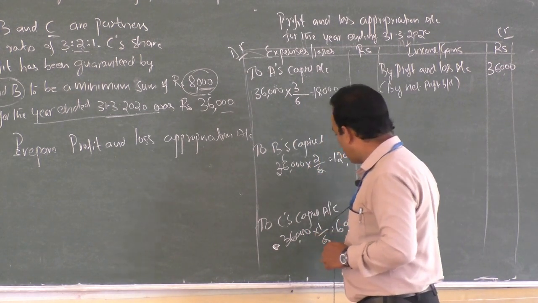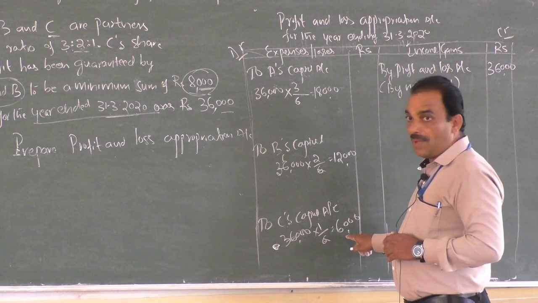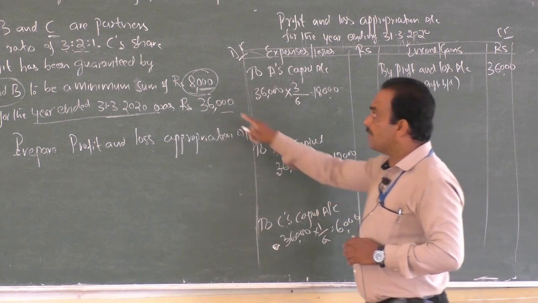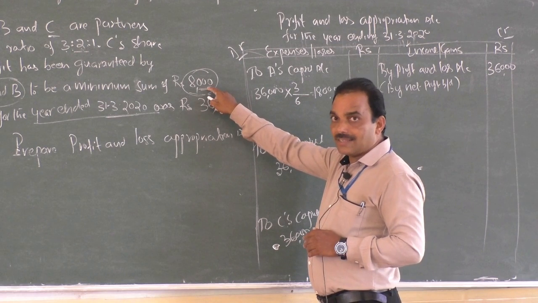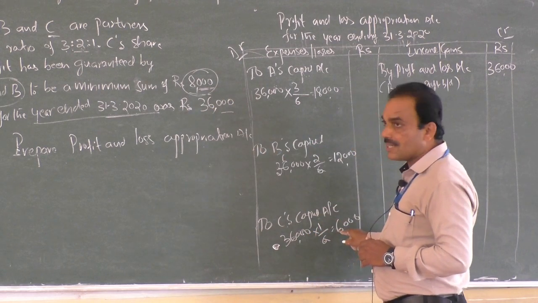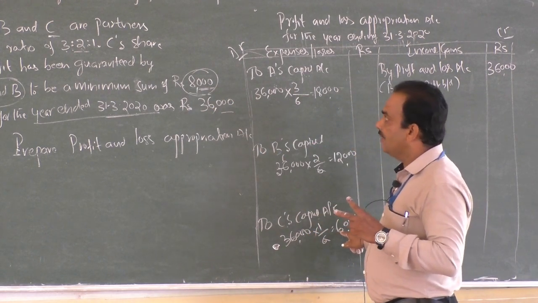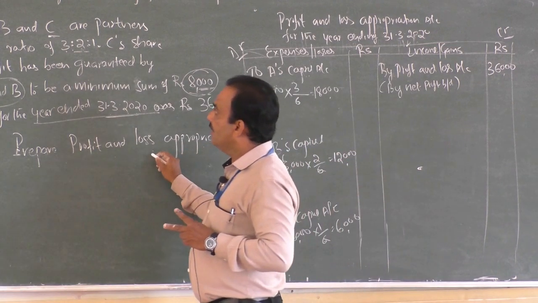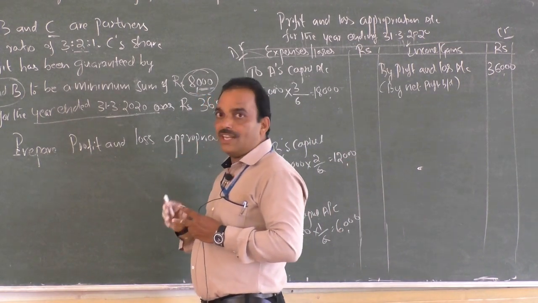The shortage is rupees 2,000, because the promised amount is 8,000 and the actual profit is 6,000. So, in what proportion is this 2,000 to be cut off?